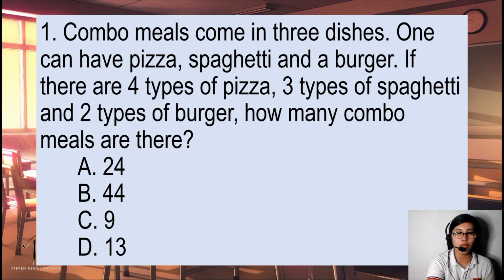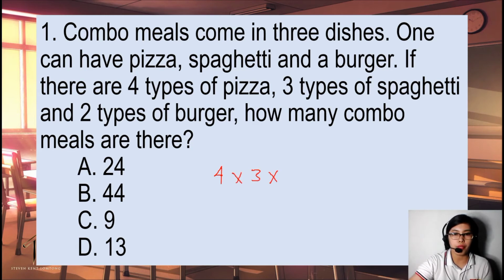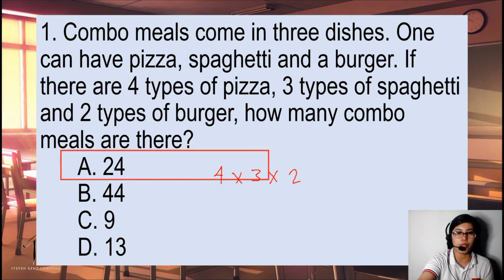Combo meals come in 3 dishes. One can have pizza, spaghetti, and a burger. If there are 4 types of pizza, 3 types of spaghetti, and 2 types of burger, how many combo meals are there? So, applying the fundamental principle of counting, let's just compute this as 4 times 3 times 2. And of course, our answer would be 24. So that's the number of combo meals that we can get.